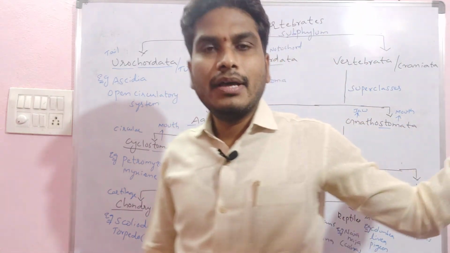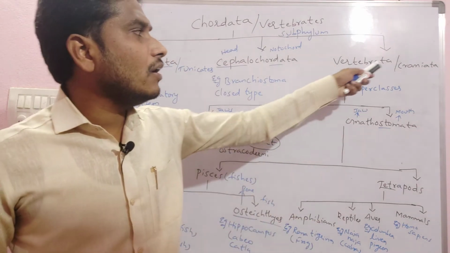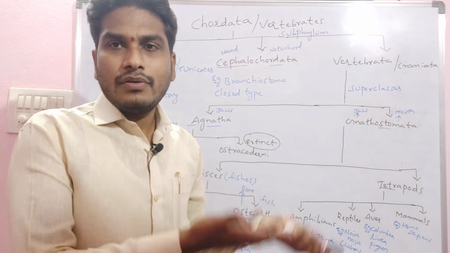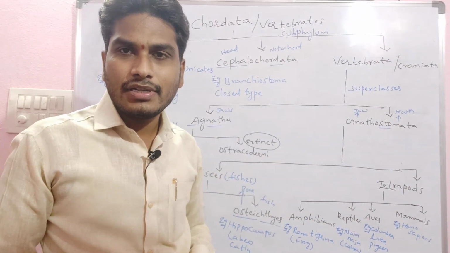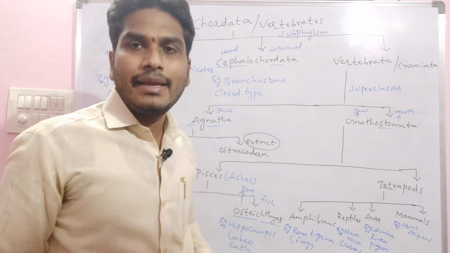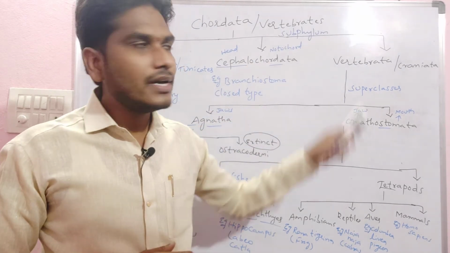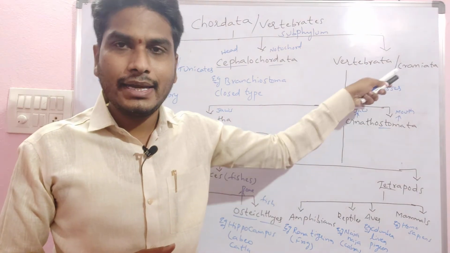Then the third subphylum, which we call Vertebrata or Craniata. As they consist of a vertebral column, we say Vertebrata. And as they possess a cranium, which is a brain box, we also call them Craniata.